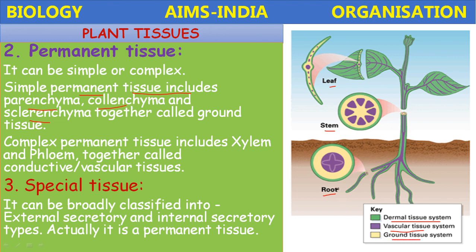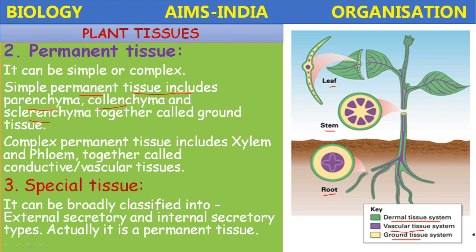The ground tissue system includes parenchyma, collenchyma and sclerenchyma. The dermal tissue system includes epidermis, mesodermis and endodermis. The vascular tissue system internally consists of xylem and phloem. All these three types of tissue systems work together and keep the plant alive.